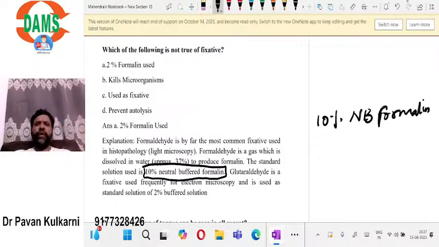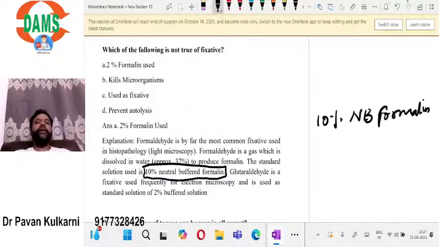What will that fixative do? That fixative is going to fix. What is it going to fix? It is going to fix all the tissues in a life-like manner. Since the tissue has been removed from the body, now it can undergo degeneration. It can undergo bacterial decomposition. That is nothing but putrefaction.